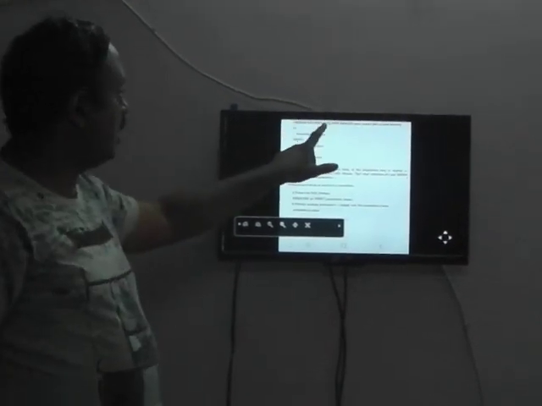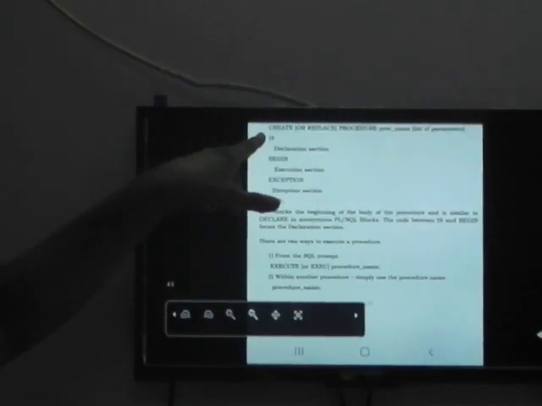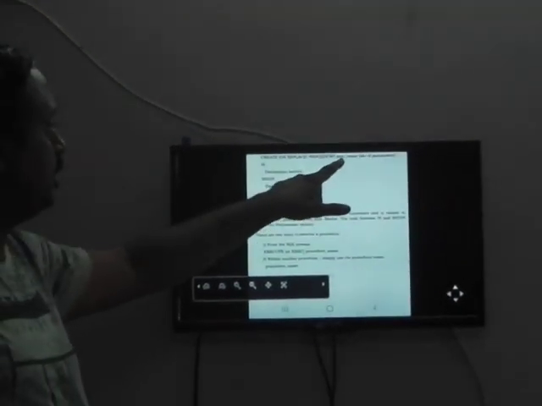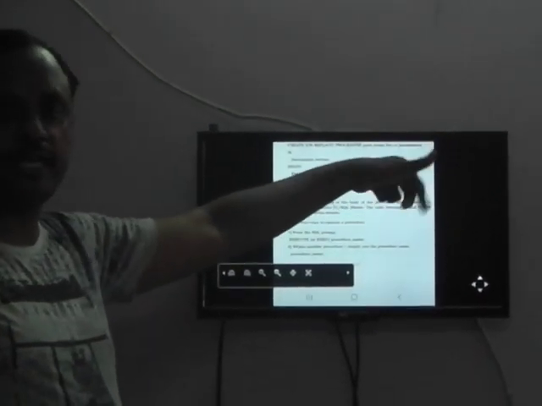So, create or replace. Why will we write "or replace"? When you want to edit an existing procedure, we use replace. This is the first time, so we'll go for create. Create or replace procedure. What is the procedure name? You write the procedure name, then the list of parameters, the in parameters.